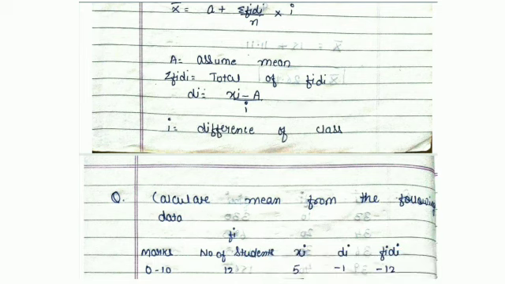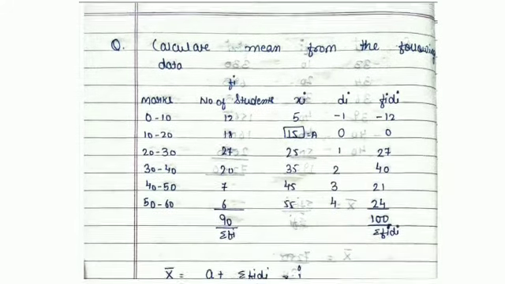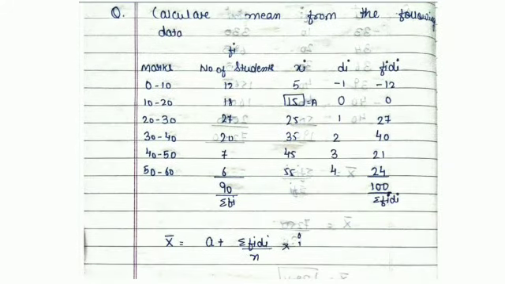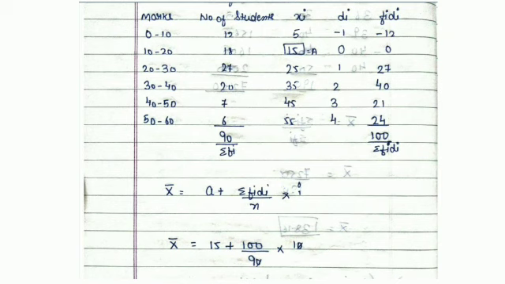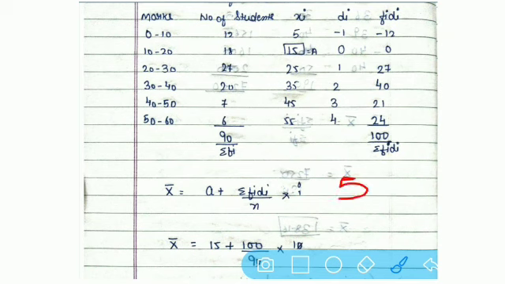तो see over here what is our x? It is 5. According to the formula, our x is 5. I am counting over here. x equals 5 minus our assumed a. Our assumed a is what? 15, divided by I, that is what? 10, our class difference. So when you calculate 5 minus 15, that is minus 10, and minus 10 divided by 10, obviously your answer is minus 1. In this way we have to calculate all these values.